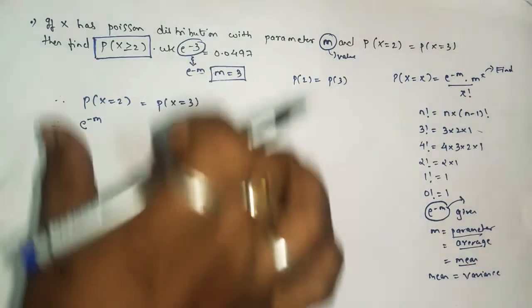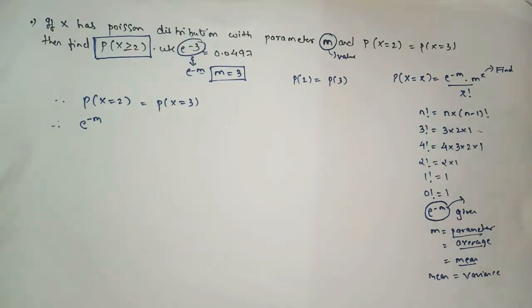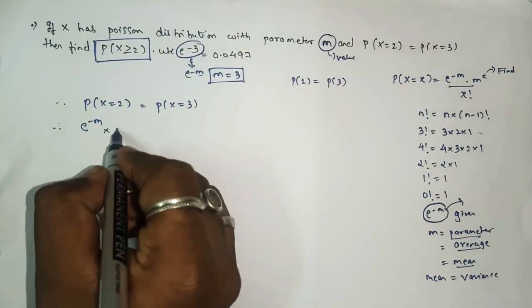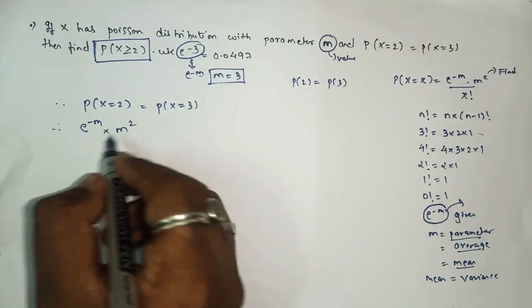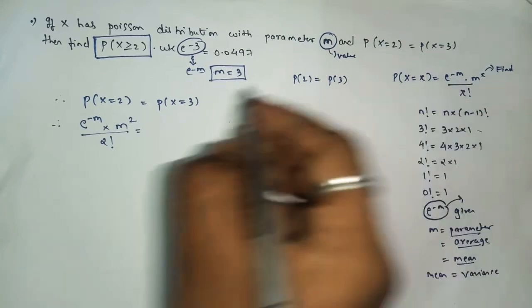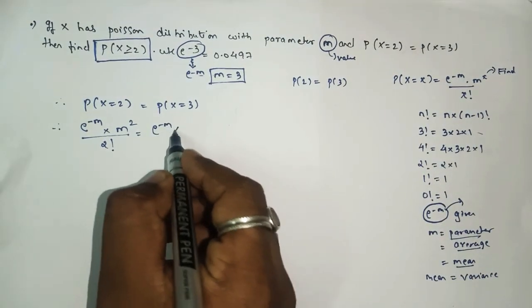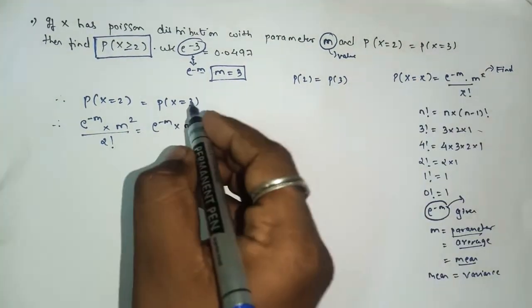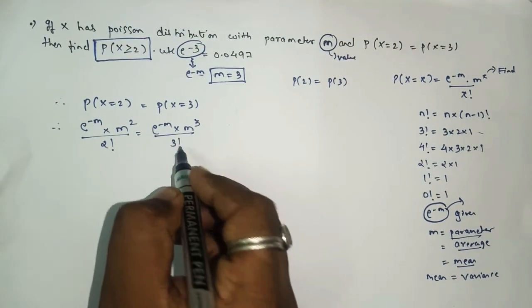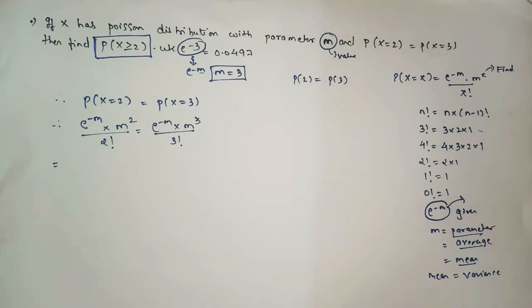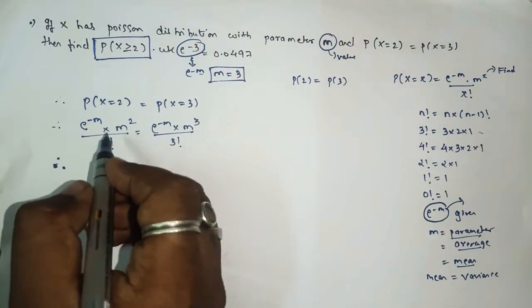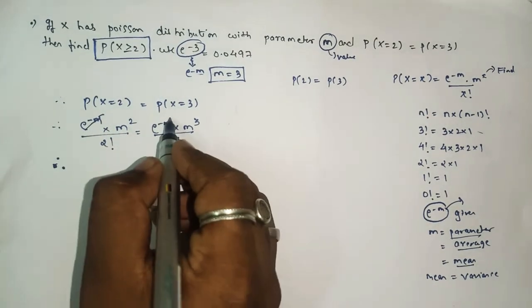So now I am showing the presentation part, how to find the value of m. So e raised to minus m into m squared, here we don't know the value of m, x is 2, so 2 factorial. Again we'll apply the formula, e raised to minus m into m raised to x, here x is 3, 3 factorial, yes or no? Here can I say this e raised to minus m we can cancel,